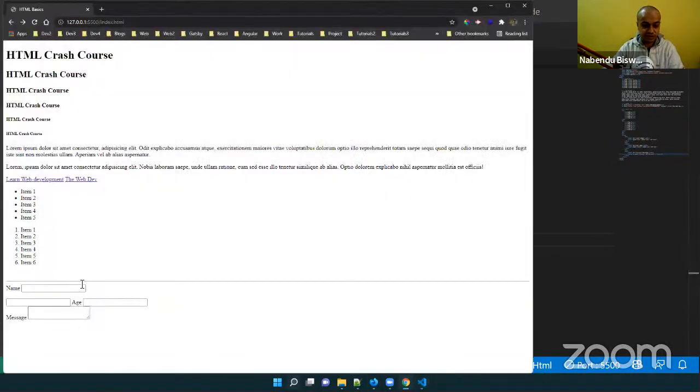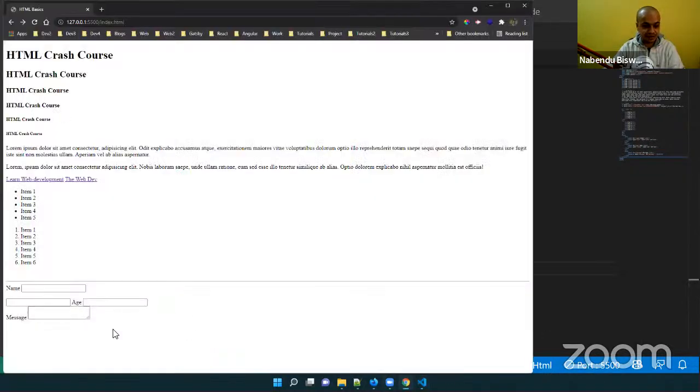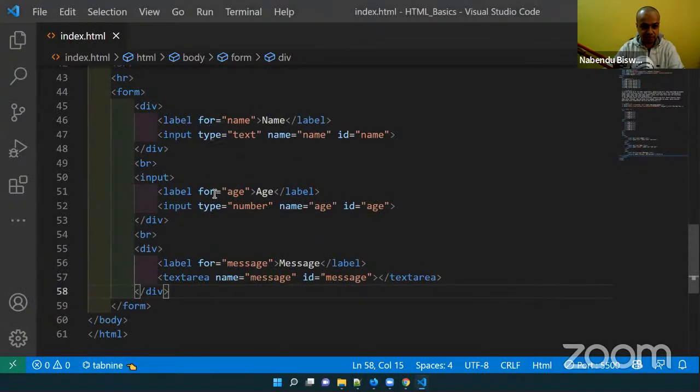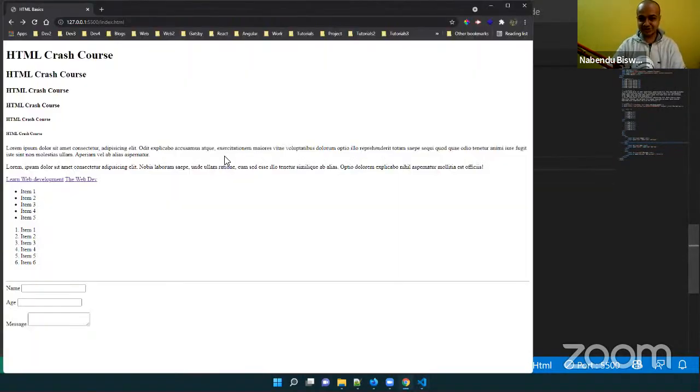So I will come here, see the text area. I have a break row, but I broke something. After name, why is it coming? After name, age is there. Okay, this is div. I have too many extensions. Now the space is there. If I write something, see, I can have multiple lines. So this is what the text area is for, multiple lines. The input type text doesn't have multiple lines.